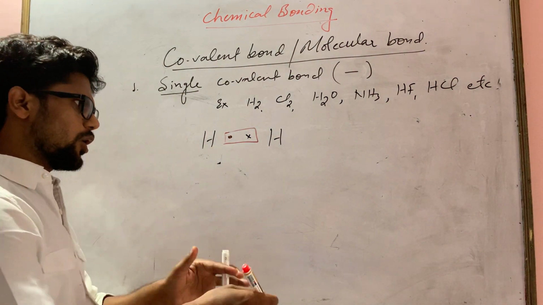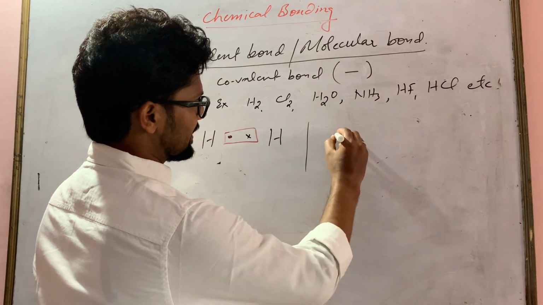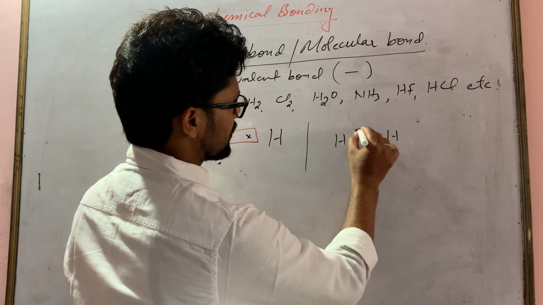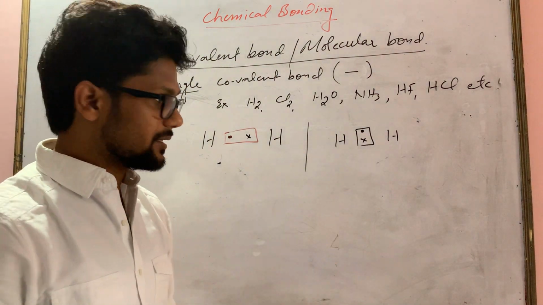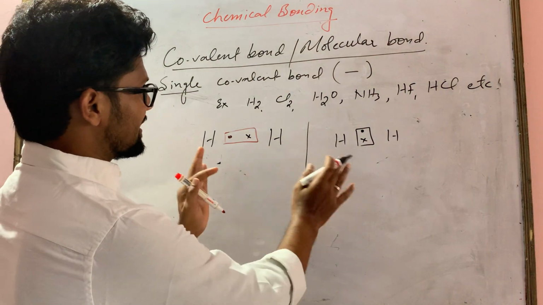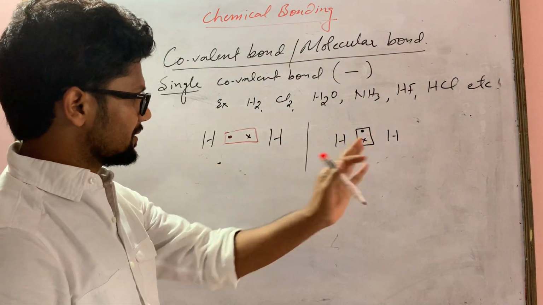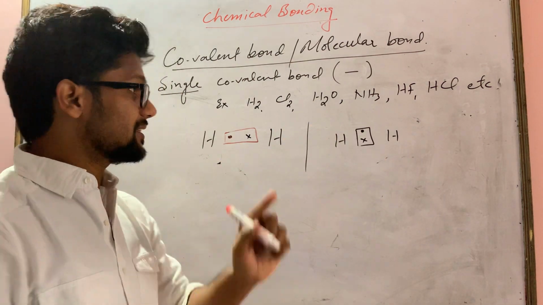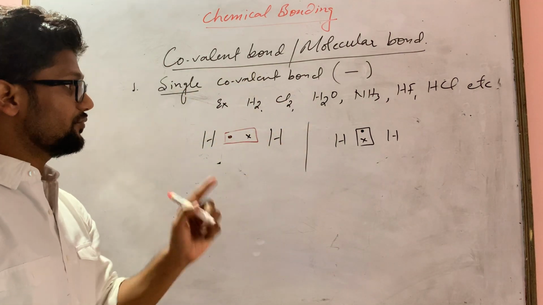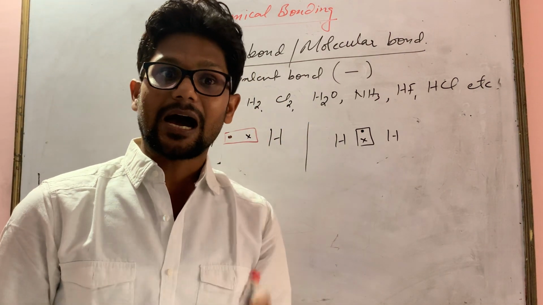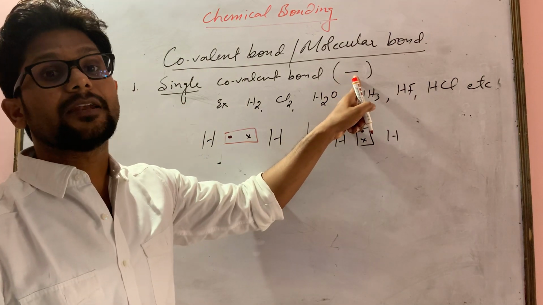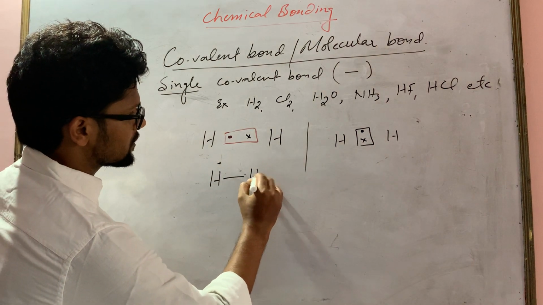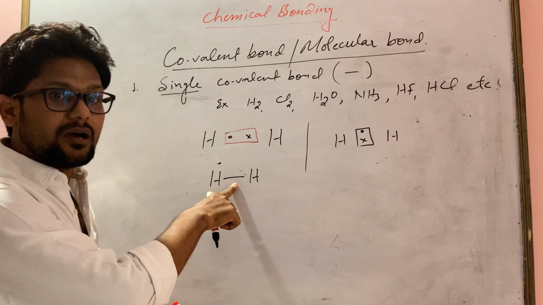Yeah, or you can also write the same thing like this, H, here write dot, here cross. You can write this way also. This is also right. And as you saw in both the conditions, they are sharing 1 pair of electron. And as I said in the definition of the single covalent bond, if they share 1 pair of electron, they are denoted by single covalent bond, single dash. It means here will be H-H linked with a dash.